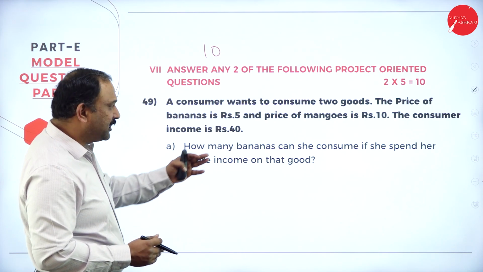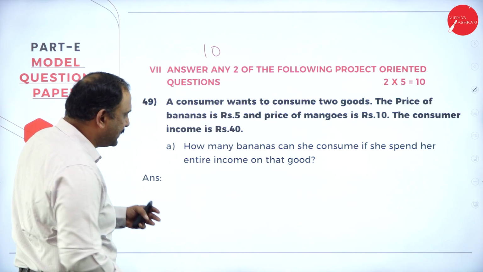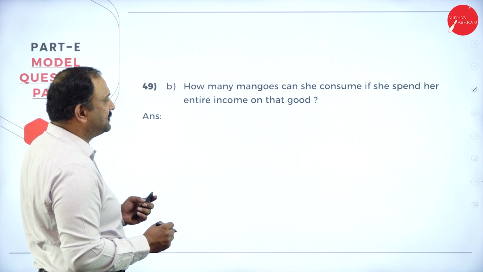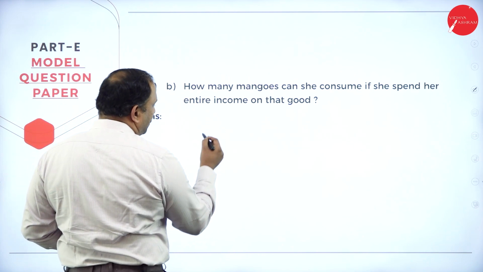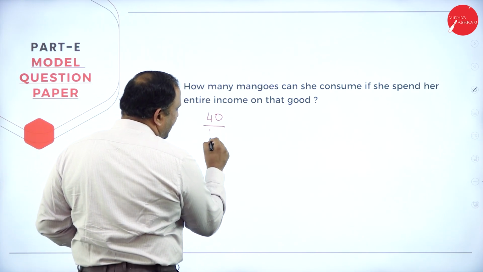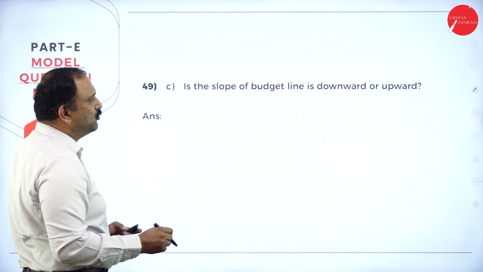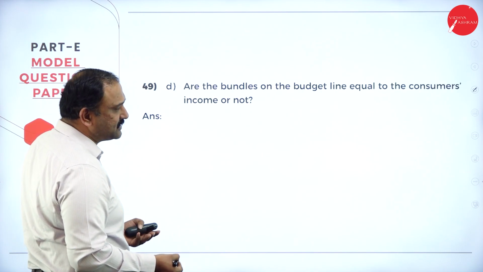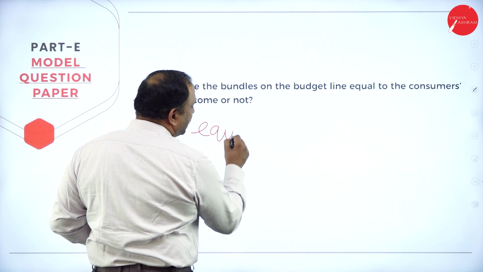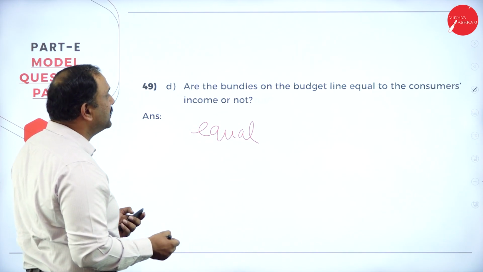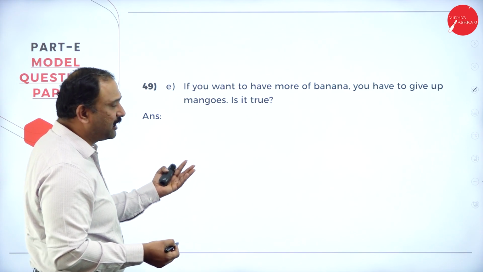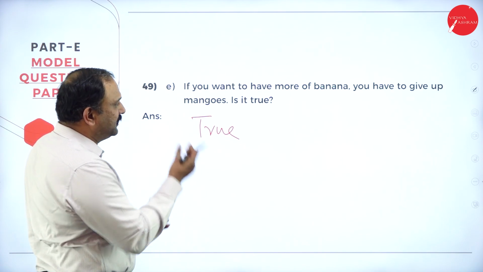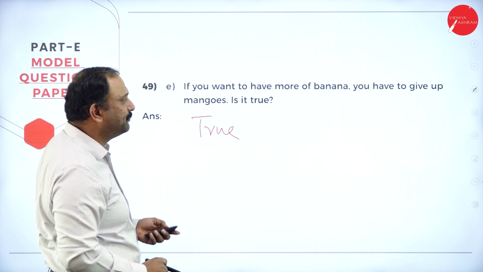So suppose the consumer wants to spend only on bananas, that means all you're going to do is 40 divided by 5, the answer is 8. It's very, very simple. Suppose it's going to be mango, that means it's going to be 40 divided by 10, the answer is 4. And next we move on, the budget line will always be downward sloping, no doubt about it. And are the bundles equal? Definitely they are equal to the income only, then only you will be able to purchase it. Followed by, if you want to have more banana, you have to give up. Naturally, yes, you cannot keep on having both the things. So it is true that you have to give up on one product to take up the next one.